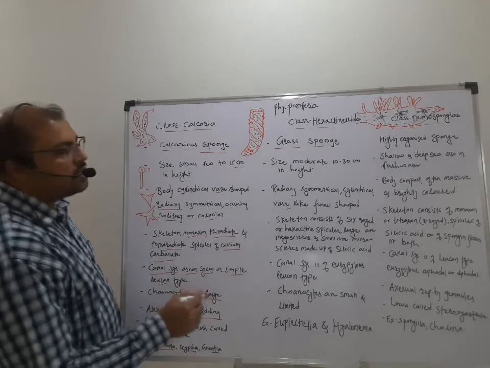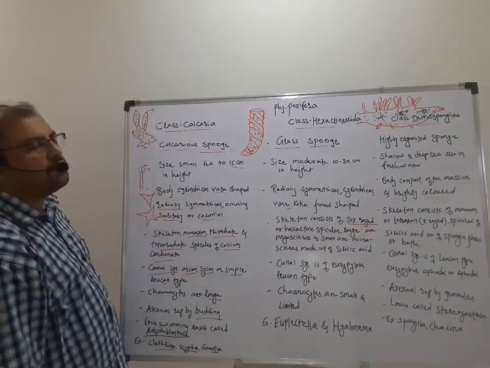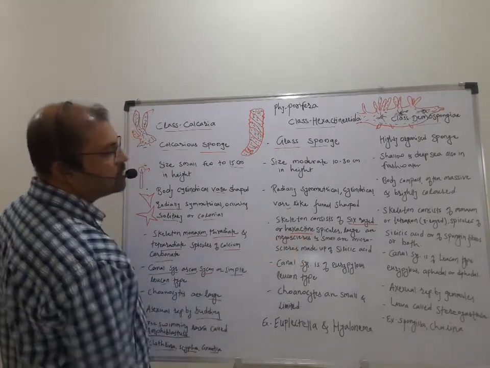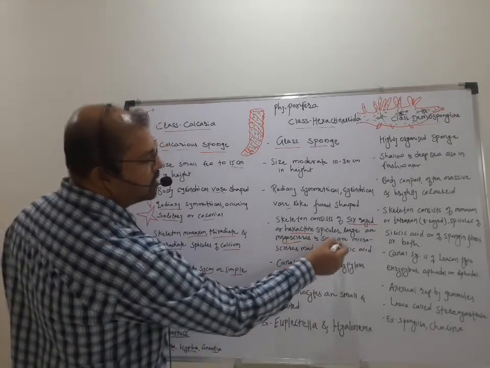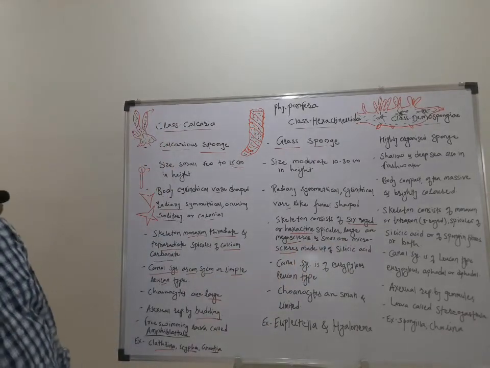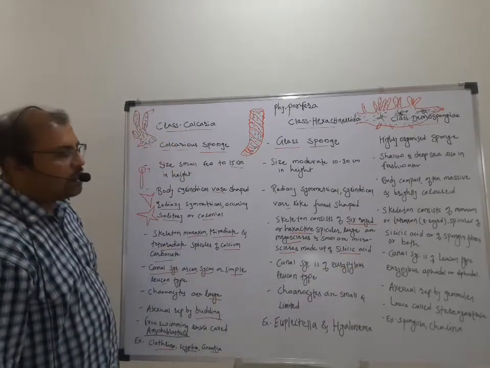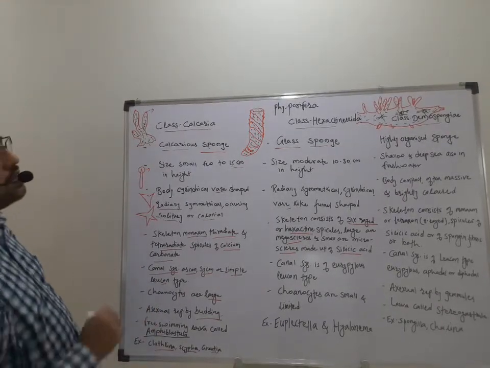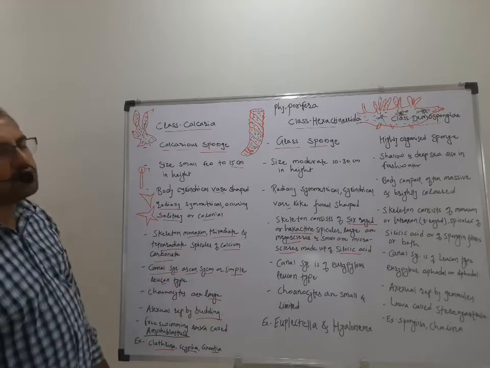These hexactinid sponges are radially symmetrical, cylindrical, vase-like and funnel shaped. The skeleton consists of 6 rays, and due to this the name Hexactinida, or hexactin spicules, in which the larger are called megascleres and the smaller are called microscleres. These spicules are made up of silicic acid. So this is about the spicules made from silicic acid in hexactin sponges. In calcareous sponges, spicules are made from calcium carbonate.